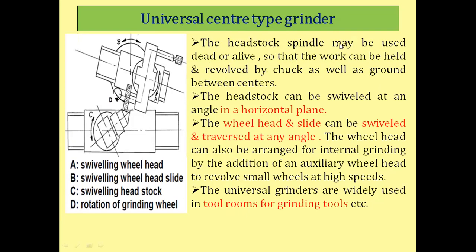That means if the chuck rotates, the workpiece will also rotate, as well as being ground between the centers.